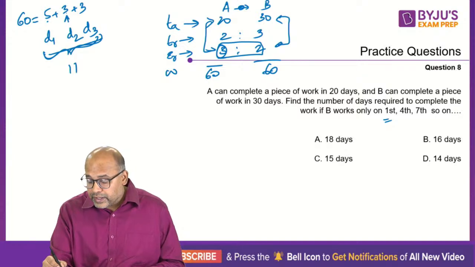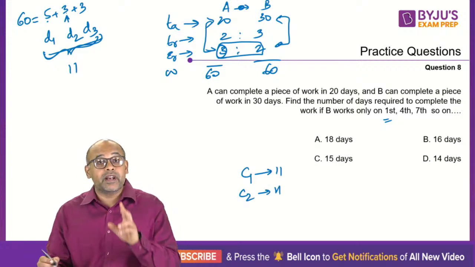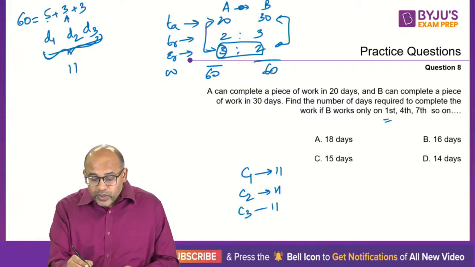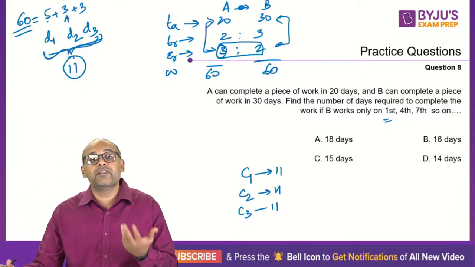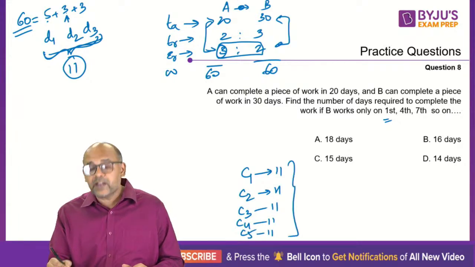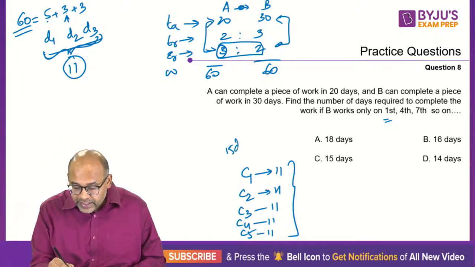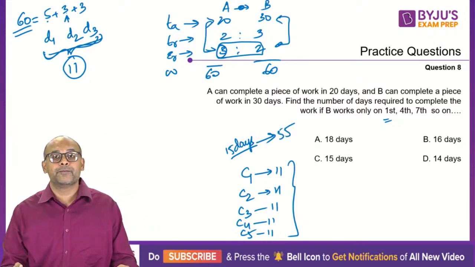Another 3 days, another cycle. So let's call it cycle 1. First cycle. So cycle 1, 11 units of work is done. Cycle 2, 11 units. Remember, each cycle is 3 days. Cycle 3, 11. Like this, what is the nearest multiple of 11 to 60? The nearest multiple is 5 cycles because 11 fives are 55. So I need cycle 4 and cycle 5, each 11 units. So when I take 5 cycles, each cycle is 3 days, so this is 15 days. In 15 days, I will finish 55 units of work.